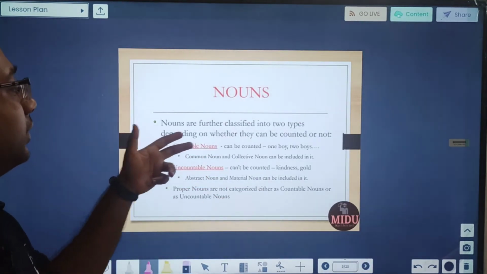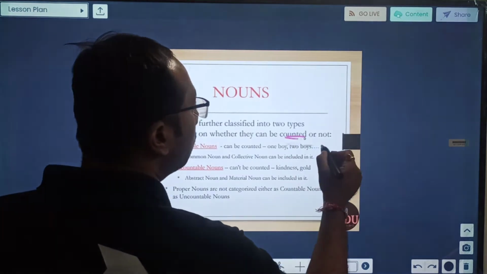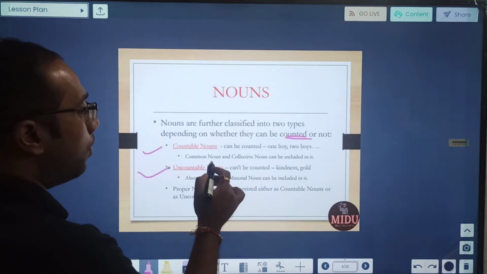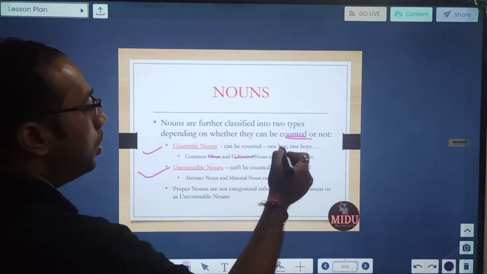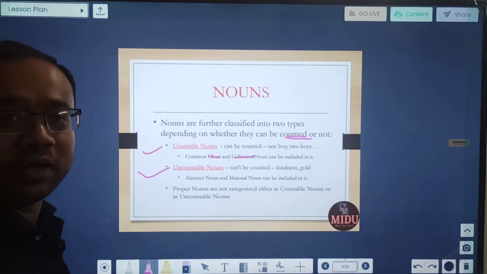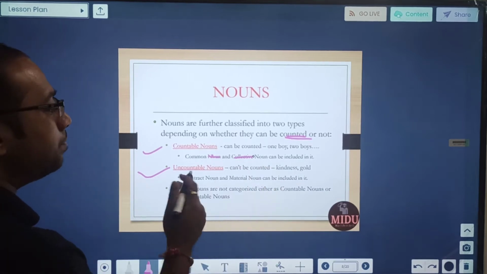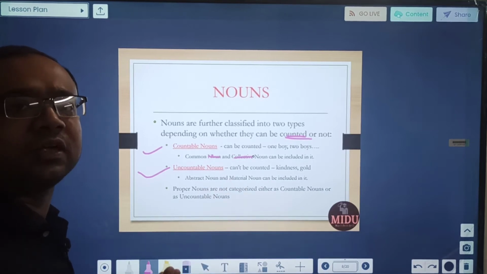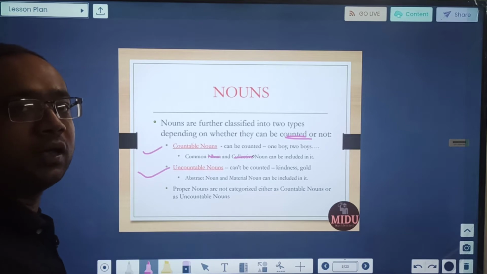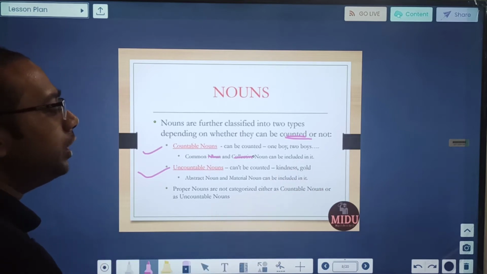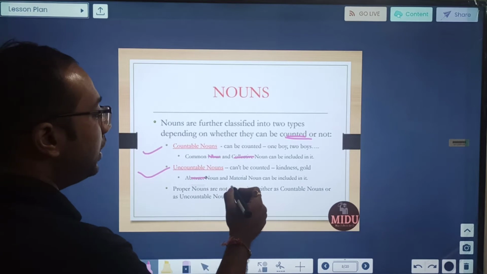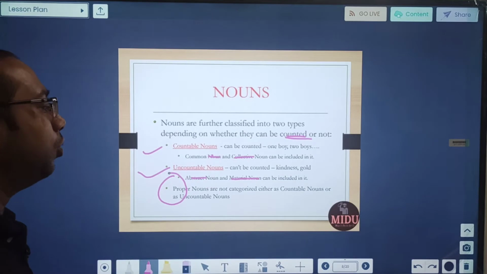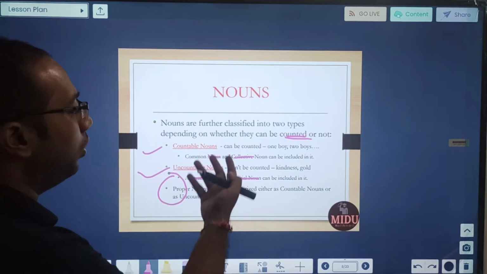Now, based upon whether they can be counted or not, we can also classify nouns as countable and uncountable. Countable nouns can be counted; basically common nouns and collective nouns are included. So boy, which is a common noun: 1 boy, 2 boys; 1 bunch, 2 bunches, which is collective. Uncountable nouns cannot be counted. See, abstract nouns, we were saying kindness, childhood, you cannot count it. Similarly, gold and other metals cannot be counted. So abstract and material nouns are included in this. For proper nouns we cannot say counted or not counted, because that does not fall into any characteristics of these two.